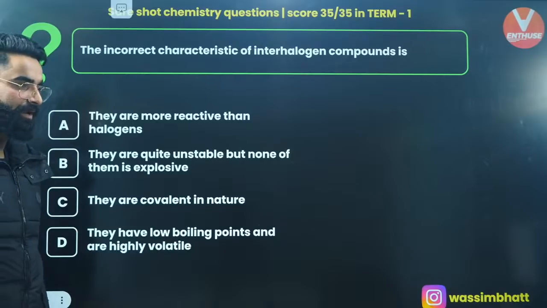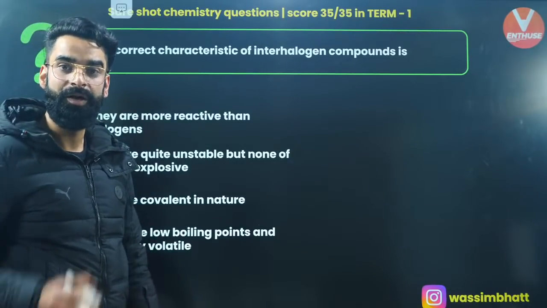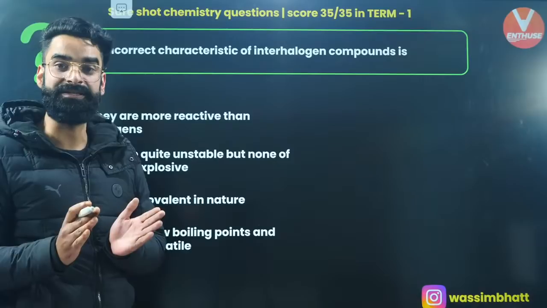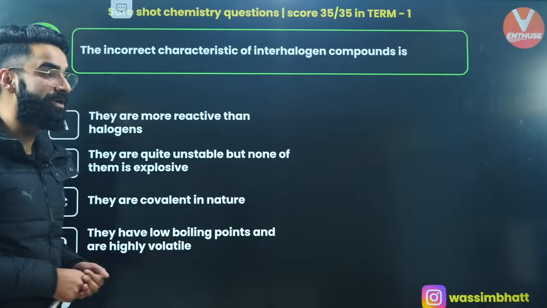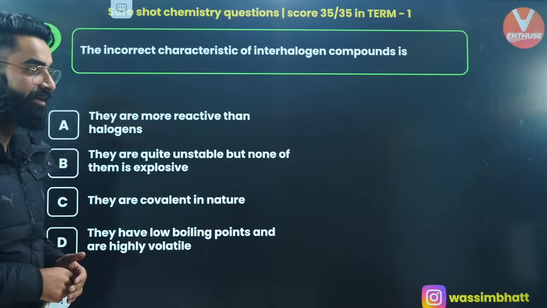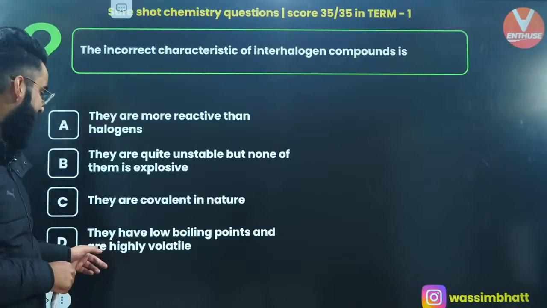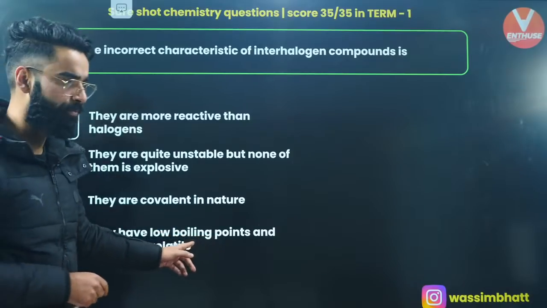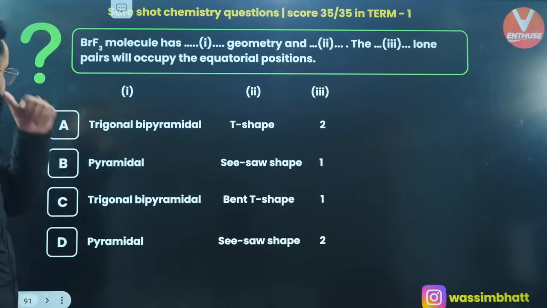Since they are covalent, but due to the electronegativity difference, they get a partial polar character, which makes their boiling point higher. Here it's mentioned that they have a low boiling point, which is not the case actually.